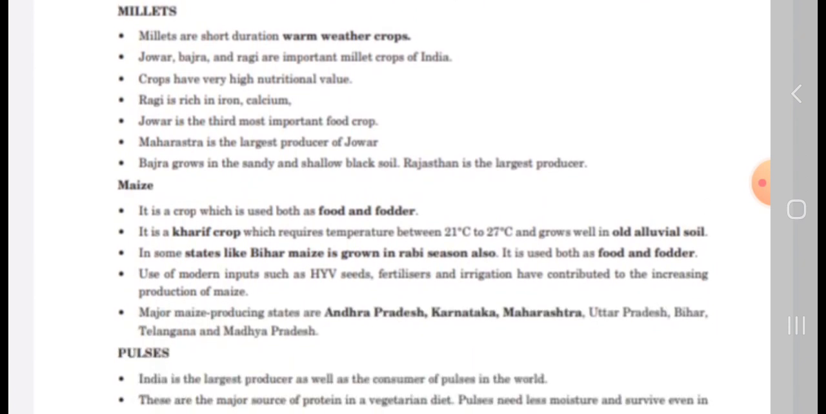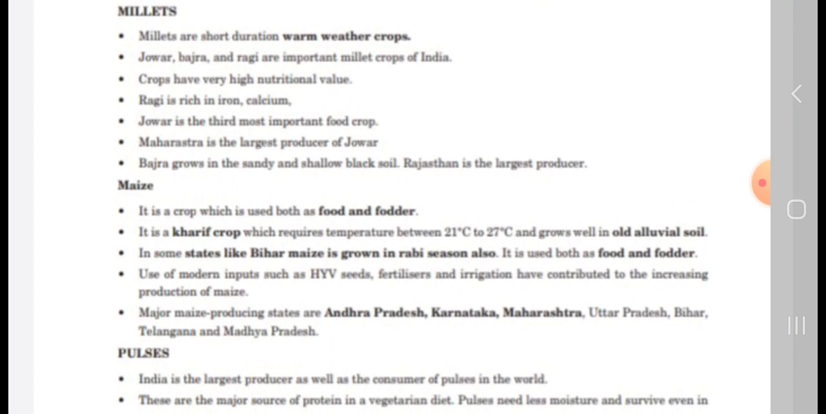Next, millets. Millets are short duration, warm weather crops. Jowar, bajra and ragi are the important millet crops. These crops have very high nutrition value, and ragi is rich in iron and calcium. Jowar is the third most important food crop. Maharashtra is the largest producer of jowar, and bajra is grown more in Rajasthan.